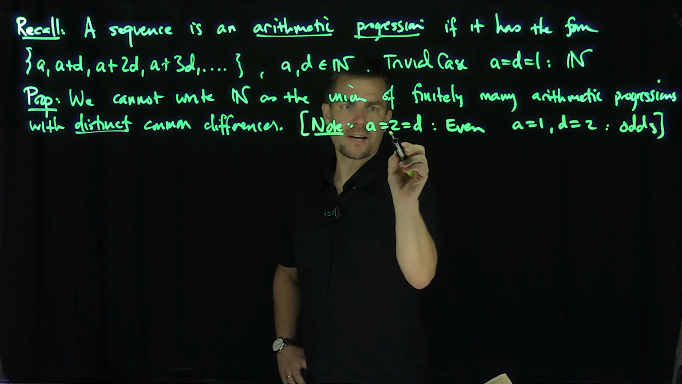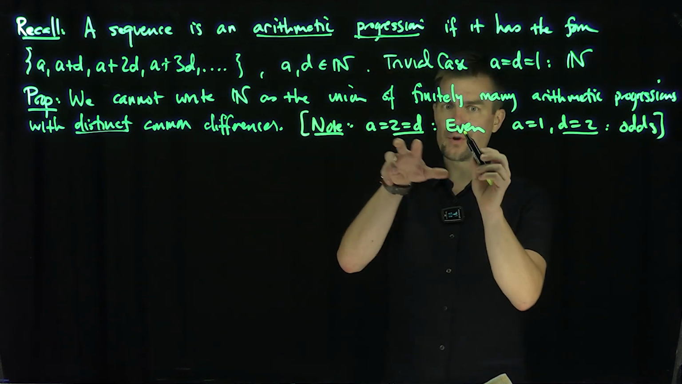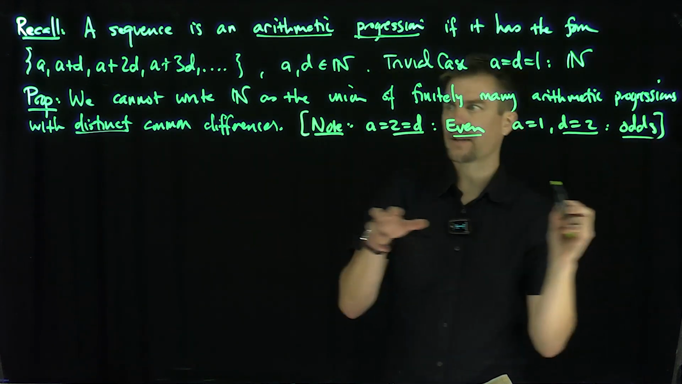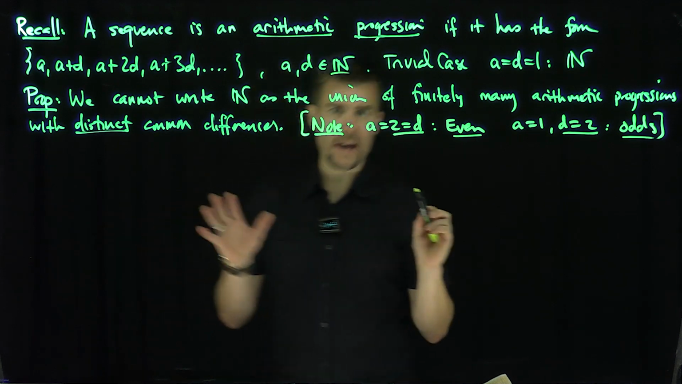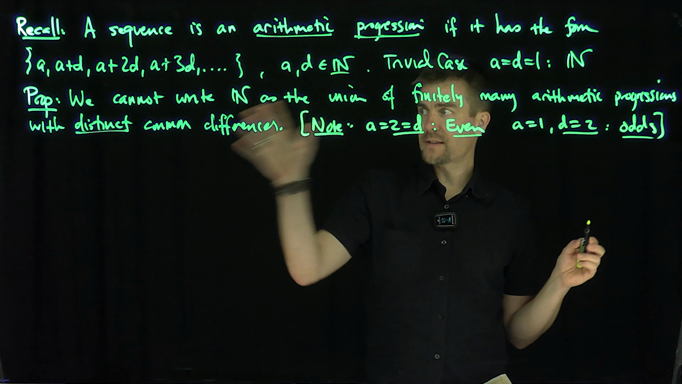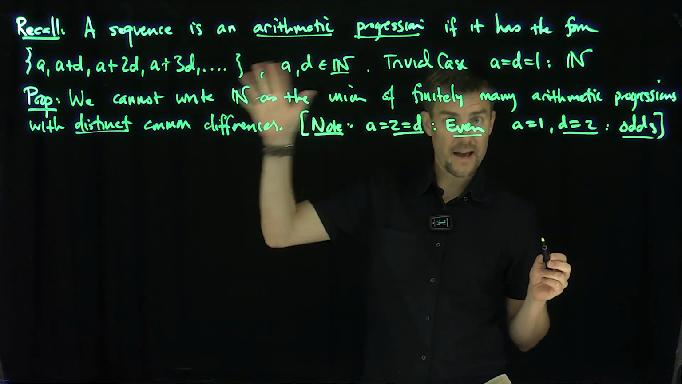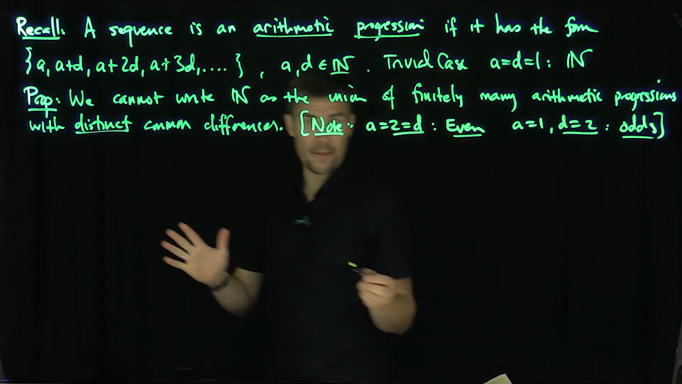So in particular, if the common difference is allowed to be the same and not distinct, then the evens united with the odds will give me all of N, right? So in other words, if they are not distinct, then this statement is not true. But if they're distinct common differences, then I cannot write N. And let's see how that's the case.